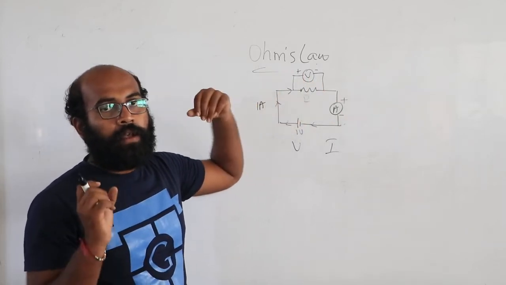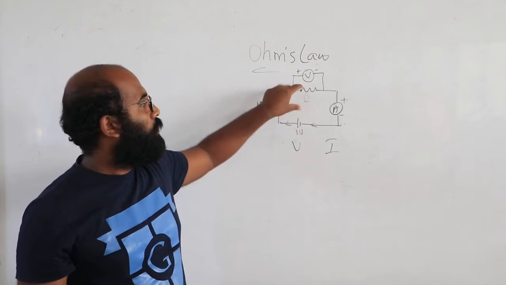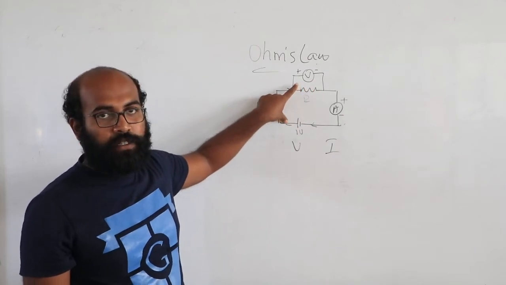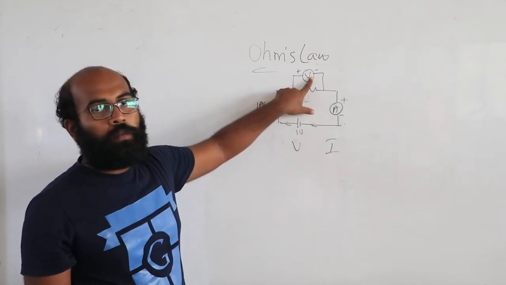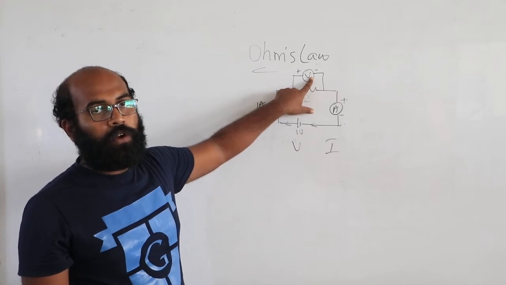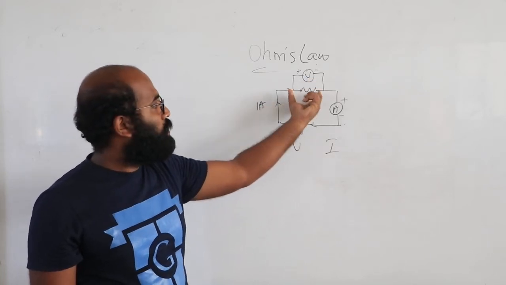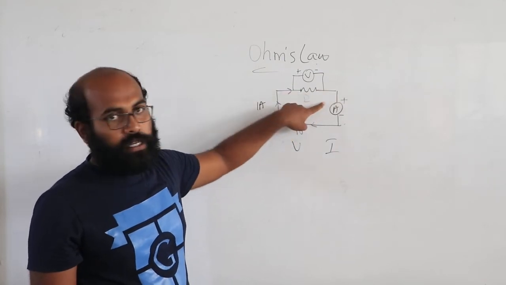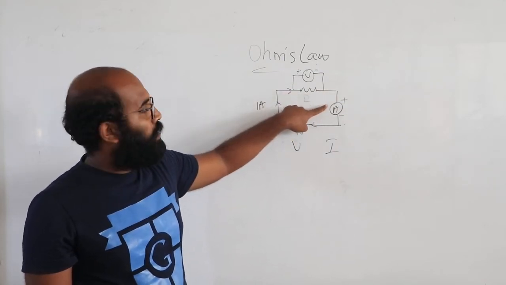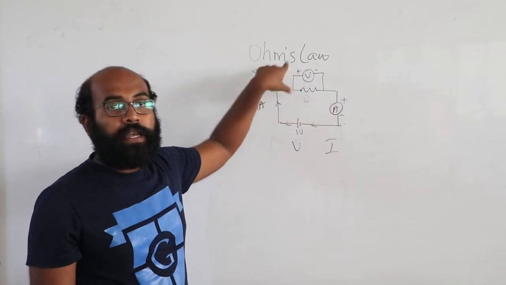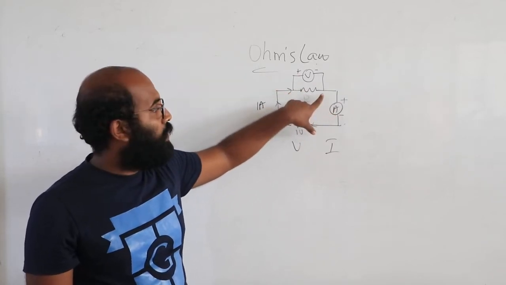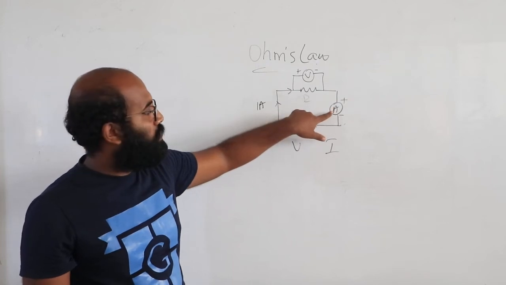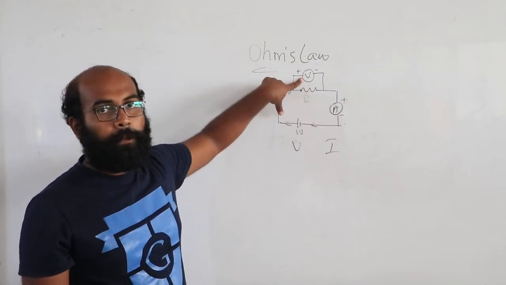If you want to measure potential difference, it is done with the help of a voltmeter, and it has to be connected across the device. If you want to measure the current in any particular circuit, you have to connect the ammeter in the circuit, in series. So this is in series, this is parallel.